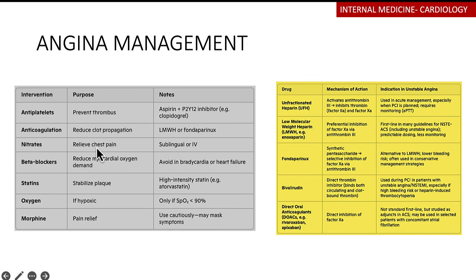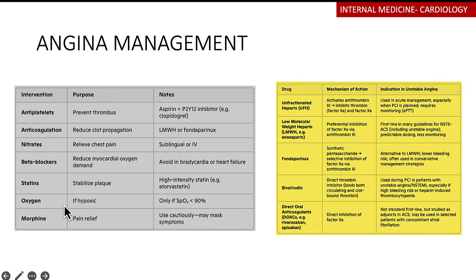Nitrates are vasodilators. They relieve the chest pain, so your sublingual or your IV nitrates can be given. Want to reduce the oxygen demand, so give them a beta blocker. But of course, remember, these ones are not going to be given for patients that are in heart failure. It's not going to be given for patients with bradycardia. And then in terms of statins, these are going to help stabilize the plaques. So usually we give them a high dose of the statins, like atorvastatin. And then oxygen is given if they're hypoxic, especially if their saturations are less than 90%.